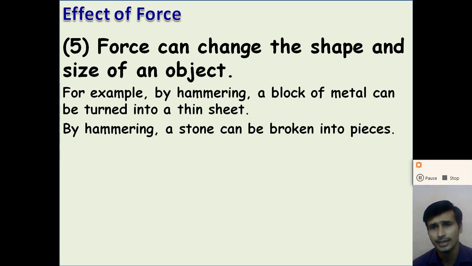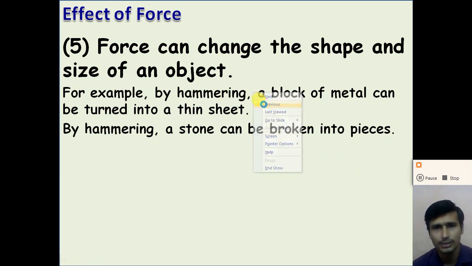And the last, the fifth effect, is that force can change the shape and the size of the object, right? By hammering, a block of metal can be turned into a thin sheet, right? So the force can change the shape and size of the object. By hammering, a stone can be broken into different pieces, right? So those are the effects of the force on the body.